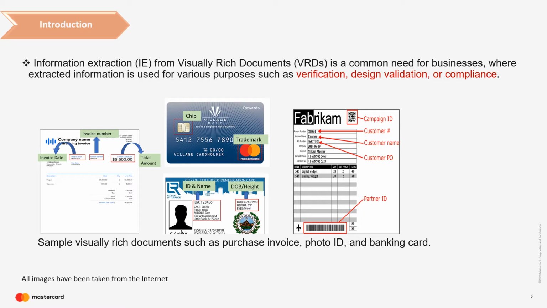And information from these documents is important for many businesses, such as from an identity card, information such as date of birth, ID, name are used to verify a particular person. Similarly, a banking card or a visiting card has different design elements such as the company's trademark and company's name on it, and these elements have their own standards and unique position. Therefore, design validation for such kinds of VRDs is very important for authorization, verification, design validation, or compliance.